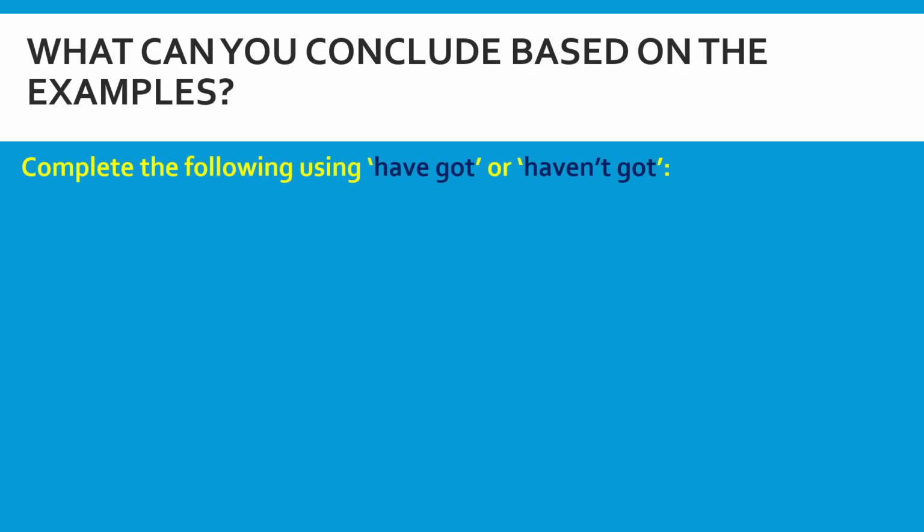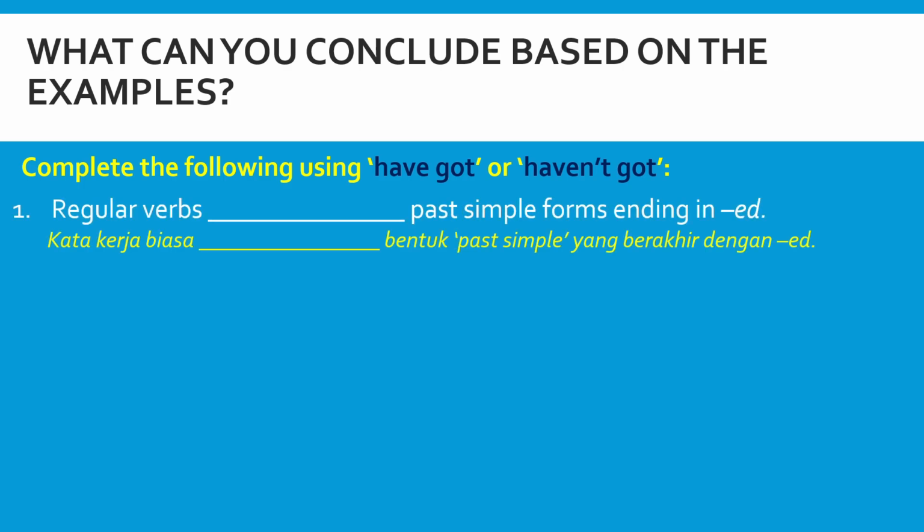Complete the following using have got or haven't got. Take a look at the first sentence. Regular verbs, past simple forms ending in ed. Kata kerja biasa, bentuk past simple yang berakhir dengan ed. So what do you think is the answer? Is it have got or haven't got based on the 4 examples that we have gone through earlier? Regular verbs have got past simple forms ending in ed, which means kata kerja biasa mempunyai bentuk past simple yang berakhir dengan ed.